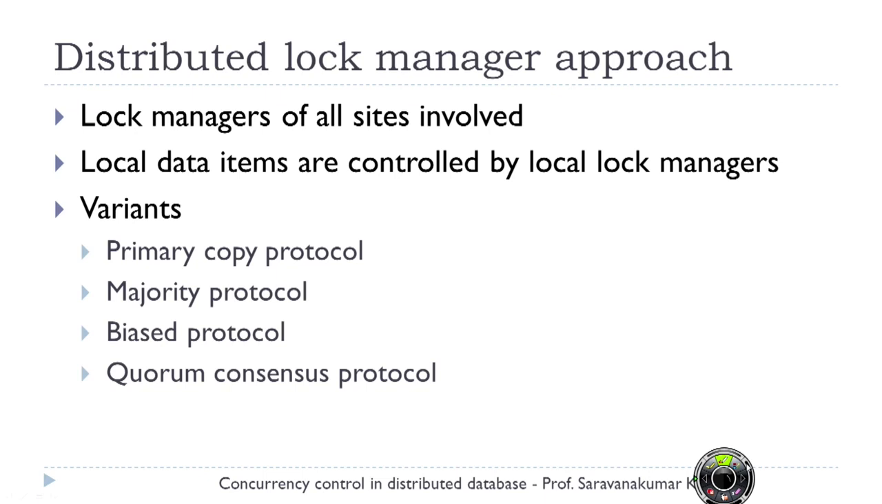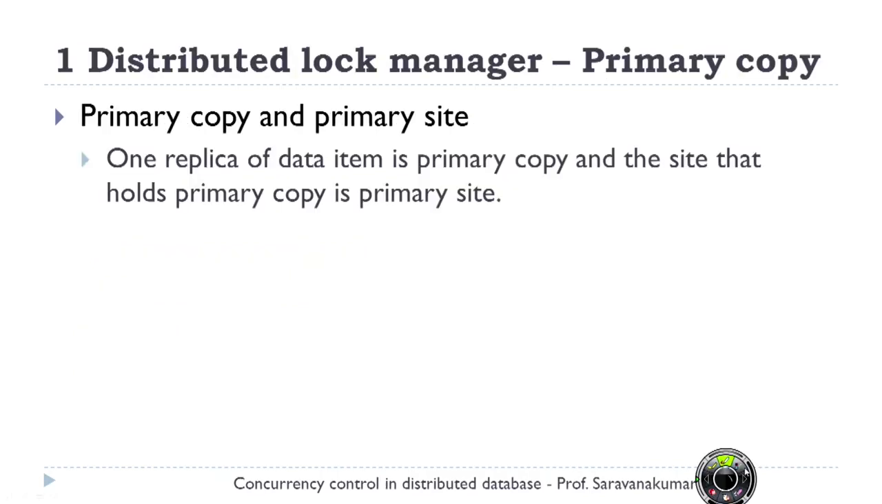In the distributed lock manager approach, we have 4 different variants. One is the primary copy protocol, the second one is the majority protocol, then the biased protocol, and the quorum consensus protocol. And this is especially for replicated data items. So if the data items are replicated and available in more than one site, how do I access my data item? Where to lock? How to proceed with my transaction? So let us see them one by one.